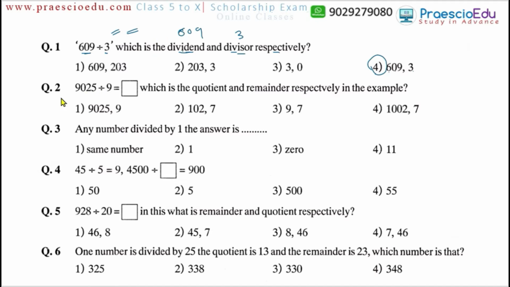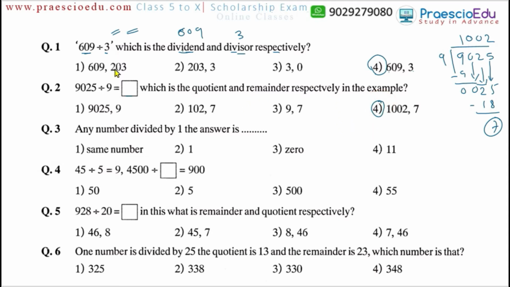Now question number 2, 9025 divided by 9 is equal to how much? Which is the quotient and remainder respectively. So we have to find the quotient and the remainder. You can carry this out in our regular way. 9 ones are 9, so the balance is 0. Again we take the 0. So 0, then the next digit we carry, but it cannot be divided, so 0, and then next we carry the 5. 9 twos are 18, so the balance is 7. So 1002 and then 7 means option number 4 is the correct one.